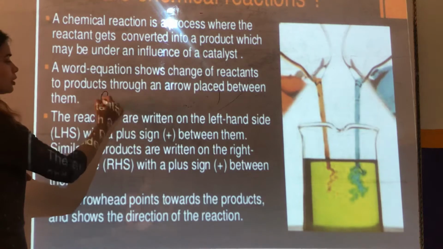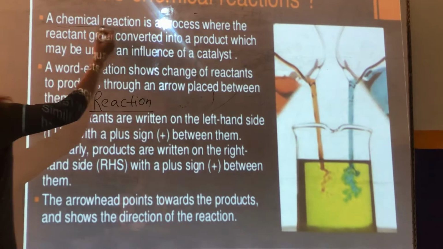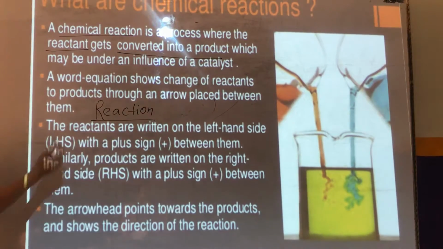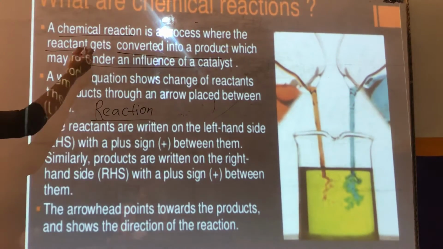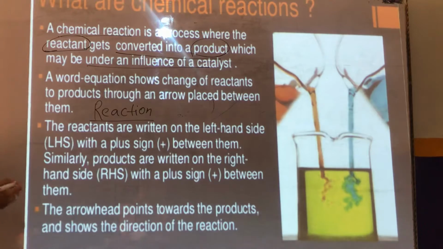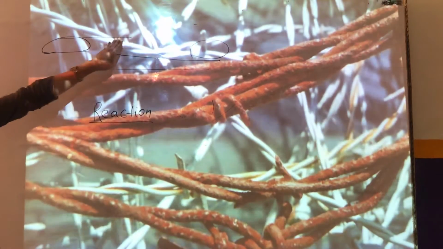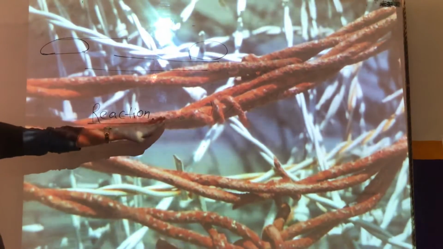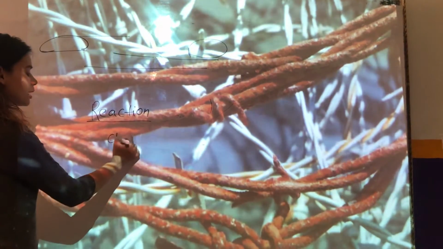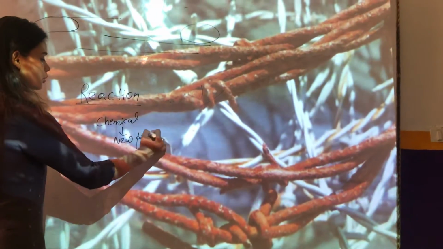Now we are here to answer what exactly a chemical reaction is. A chemical reaction, children, is a process where reactants get converted into a product, which may be under the influence of a catalyst. Reactant means the initial material and product means the final thing that we get. That is what we call a chemical reaction, because earlier it was iron, but after the reaction it got converted into a new product which we call rust or iron oxide. So every chemical change will give you a new product.